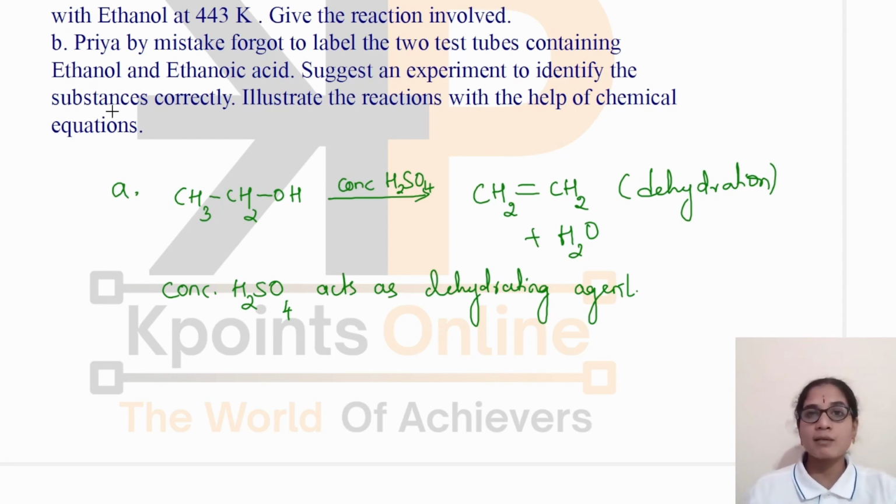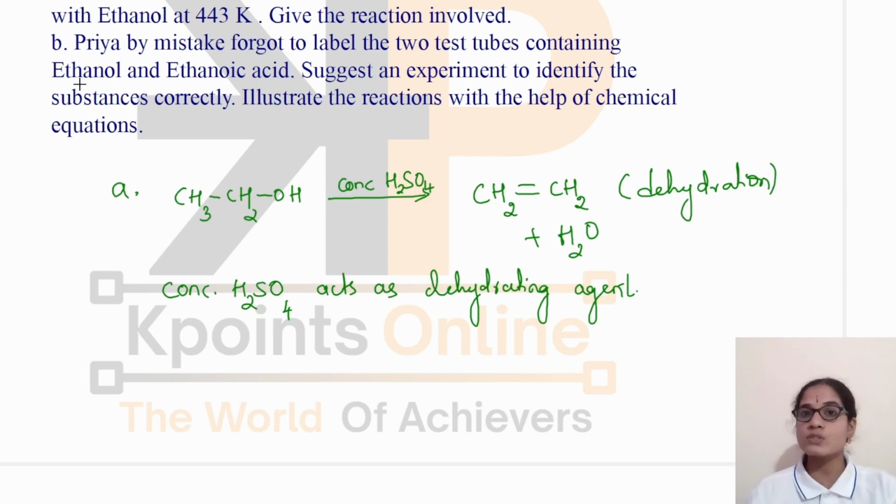We know that when carboxylic acids are made to react with sodium carbonate or bicarbonate, there is a formation of salts, carbon dioxide and water. And in case of alcohols, they will not show any reaction with sodium carbonate or sodium bicarbonate. This is how we can identify whether a given solution is ethanol or ethanoic acid.